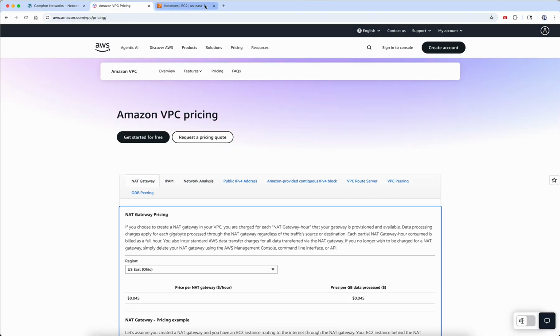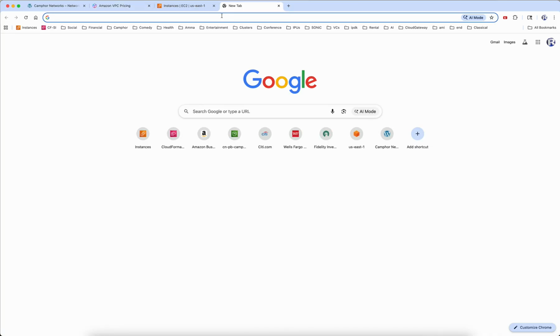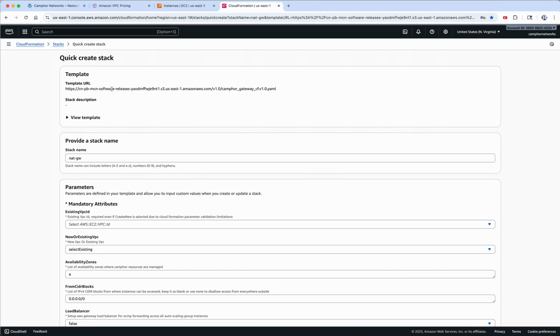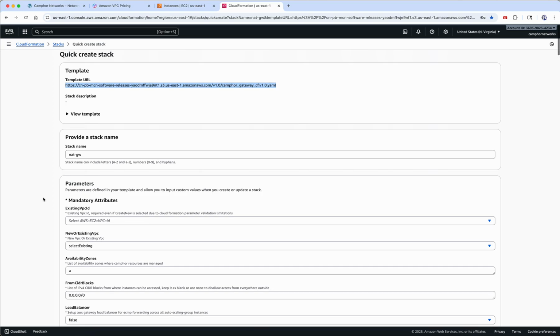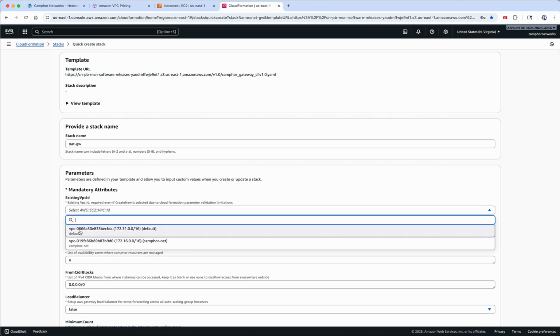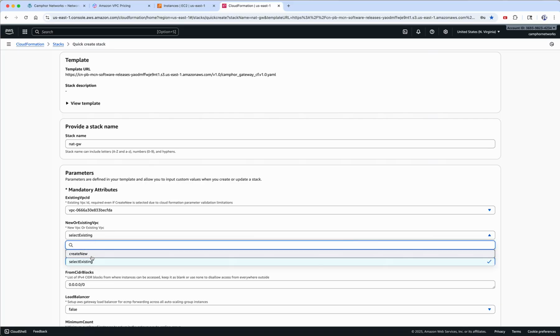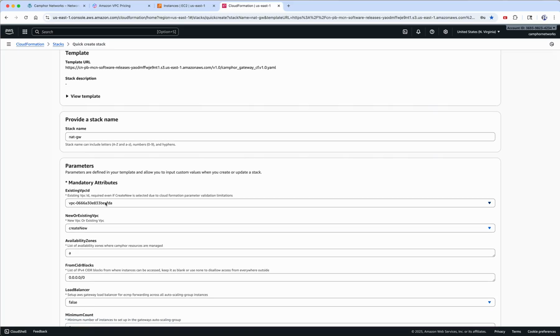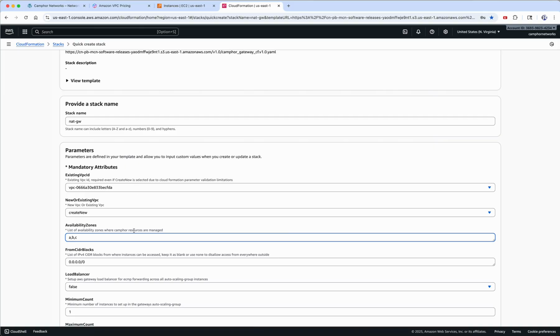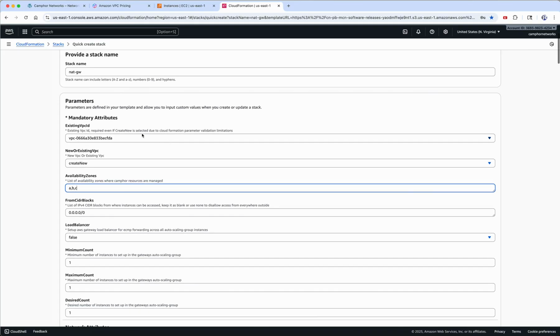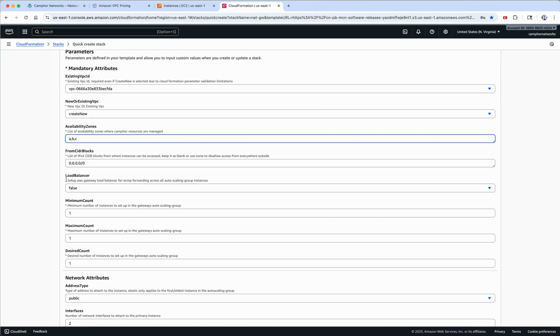Okay. So let's go ahead. The way we start, we can launch it in AWS using a simple CloudFormation template. I have a URL copied to the clipboard. So this is the CloudFormation template, and we can go ahead and use it. In this demo, we're going to create a new VPC to install everything. We can use an existing VPC as well, which is probably more likely in a production scenario. Let's choose some availability zones where we want to install these gateways. I'll talk about it a little bit later once we start the process, and the rest you can for now keep as it is.